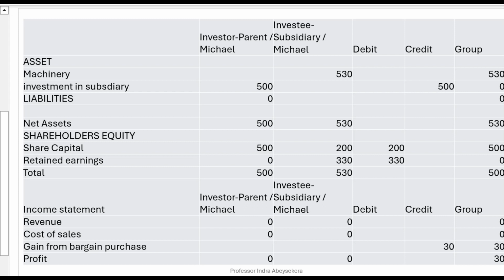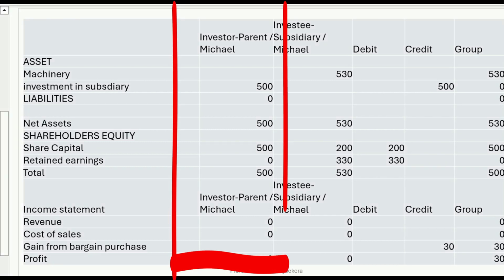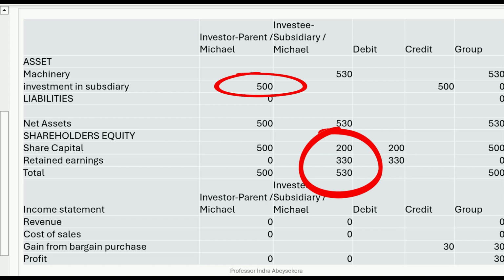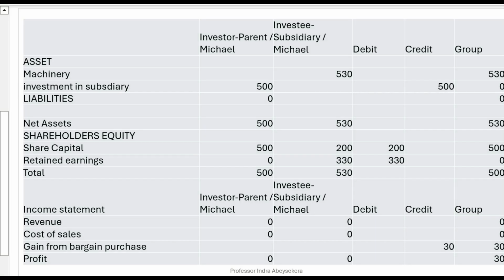Here, Michael's parent issued share capital 500 million, that became the investment in subsidiary 500 million in Michael's parent, and that 500 million was invested to acquire share capital of 200 million and retained earnings of 330 million equals to 530 million, which means the investment was less than the shareholders' equity in Michael's now subsidiary.